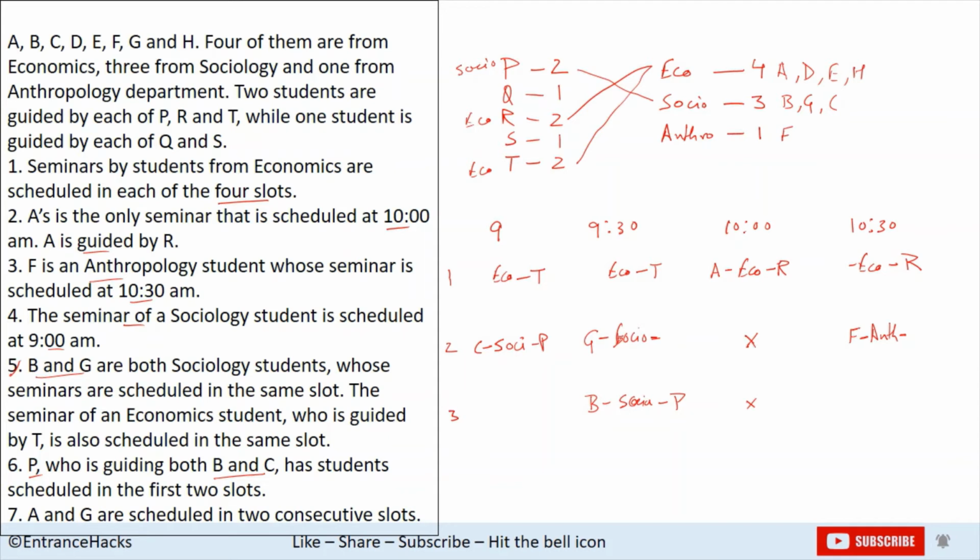Based on this, we'll be answering our questions, as we cannot move ahead with the clues which are given to us. So we know that D, E, and H are economic students, but we don't know at which slot they are. Similarly, sociology and anthropology professors are unknown to us. So we'll come to the questions and see what type of questions have been asked and try to solve them.